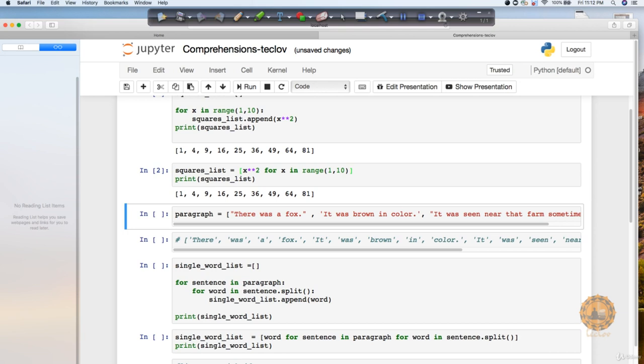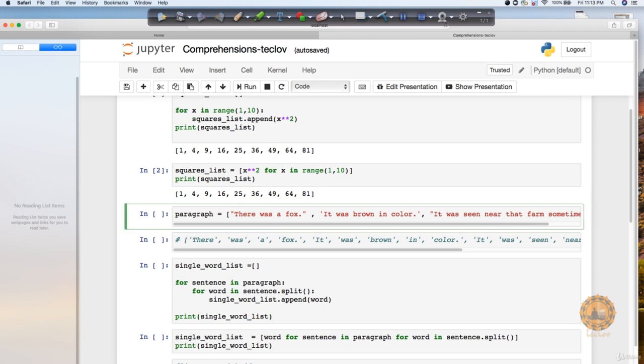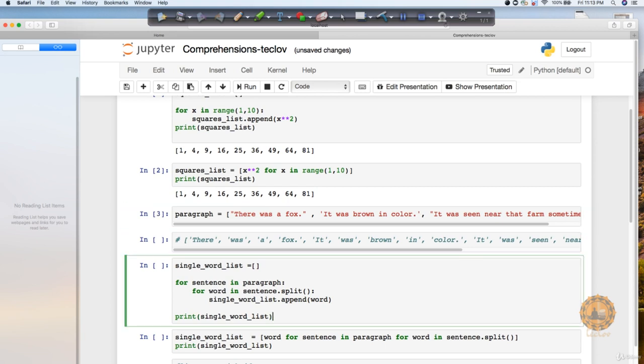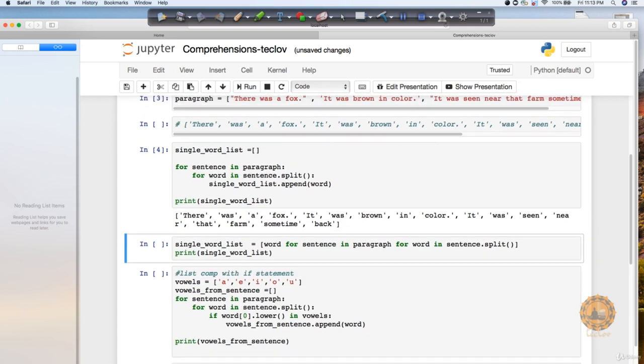So you can run this for loop for each sentence, and with each word you split it up and keep appending the words one by one. This is a normal for loop which we have already learned how to do, and this is normal code which is going to split this sentence into each word.